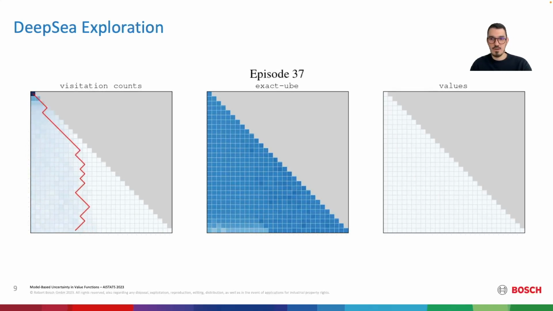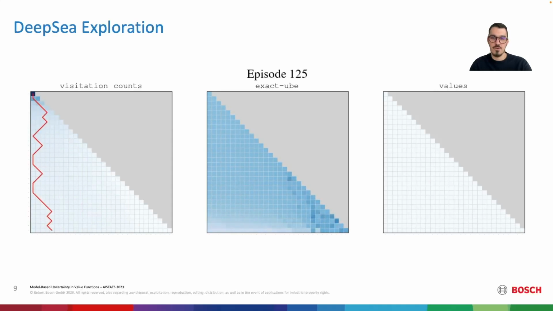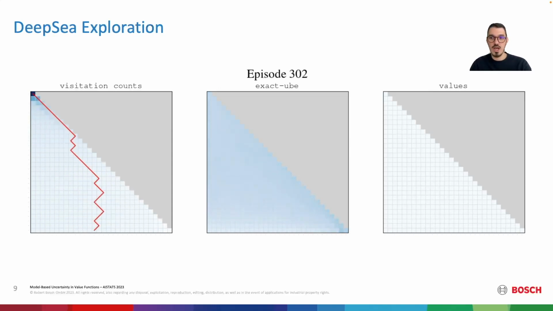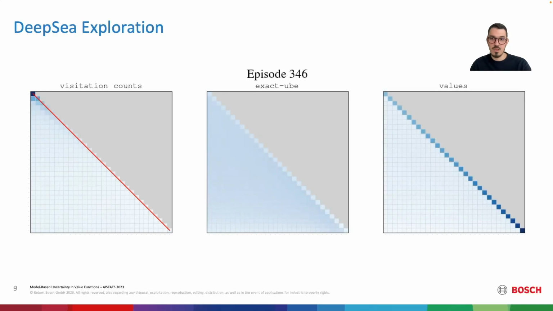At first, we have large uncertainty across the board, but it quickly gets resolved as the agent starts exploring the environment. Uncertainty remains large in unvisited states, pushing the agent to visit them. Note how the value function will remain close to zero until we actually observe the sparse reward. Once the reward is observed, the value function will encourage the agent to constantly visit the diagonal states. Since there is a sampling process involved in estimating uncertainty rewards, the agent will still occasionally visit off-diagonal states to resolve the remaining uncertainty.